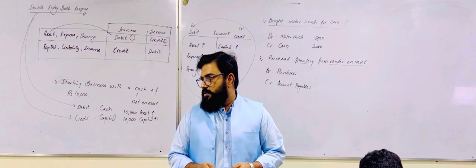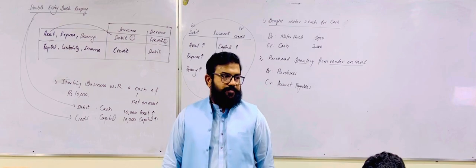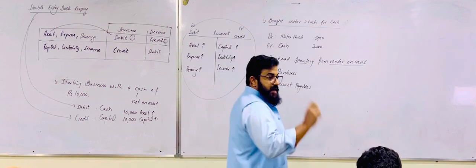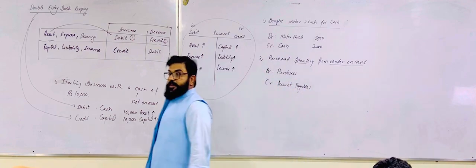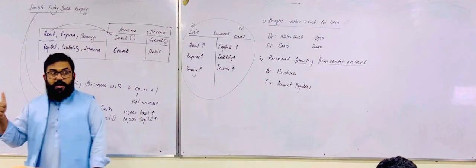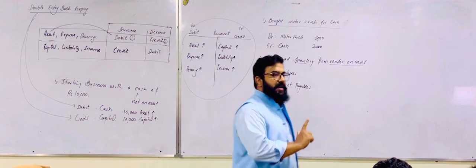Now tell me, if you are purchasing something on credit, the debiting of purchases will be an expense account or asset account? Expense account. The nature of purchase is expense. Whenever you purchase an asset, the asset will be debited with its name. If you are purchasing land, the debited account will be land. If you are purchasing building, building will be debited.